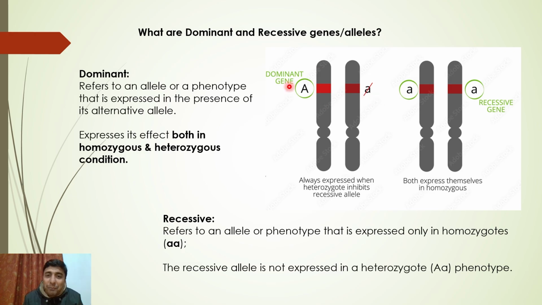So dominant genes are expressed both in homozygous and heterozygous conditions, and recessive genes are expressed only in what? Homozygous conditions. They are not expressed in heterozygotes. When it is capital A and small a, the recessive one will not be expressed. These poor things are timid. So remember this. These are very, very important points.